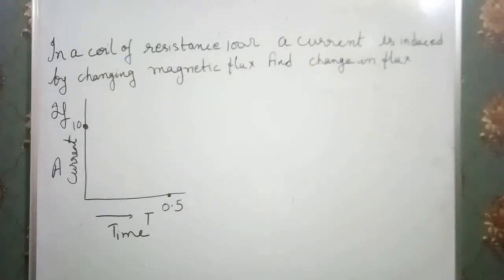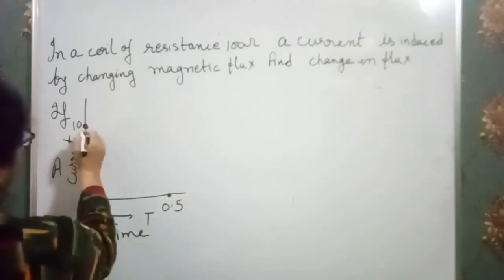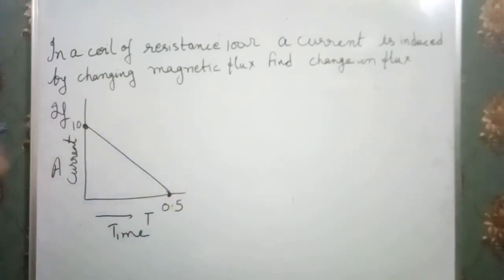Now watch this question on our screen. In a coil of resistance 100 ohm, a current is induced by changing the magnetic flux. Find the change in flux if there is a relationship between current and time shown in form of a graph.